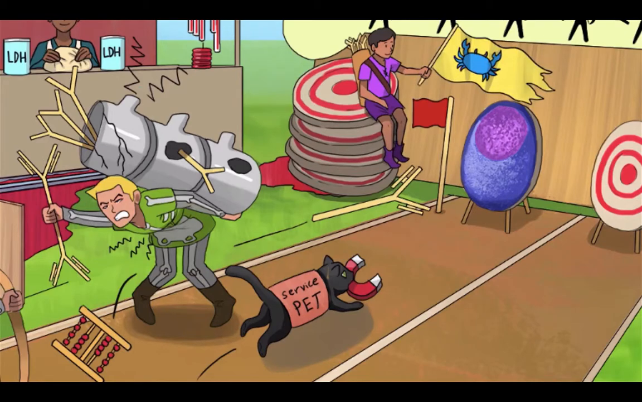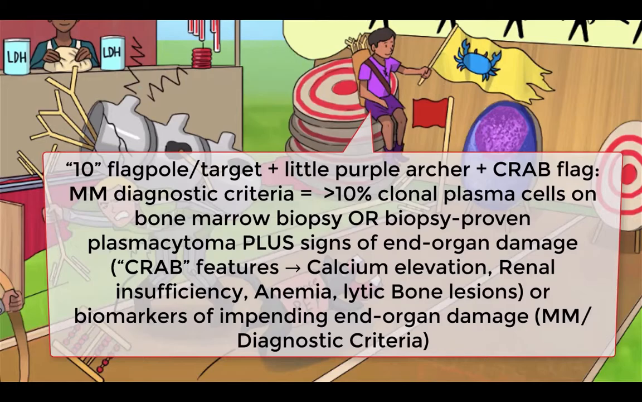The definitive diagnosis of multiple myeloma requires the following: bone marrow biopsy showing greater than or equal to 10% clonal bone marrow plasma cells, or a biopsy proven plasmacytoma. The target symbolizes the plasma cells, while the little antibody archer dude represents the presence of a plasmacytoma, which can be bony or extramedullary. On top of this first requirement, you need evidence of end organ damage, specifically one or more of those classic CRAB features. That's increased plasma calcium level, renal insufficiency, anemia, or lytic bone lesions.